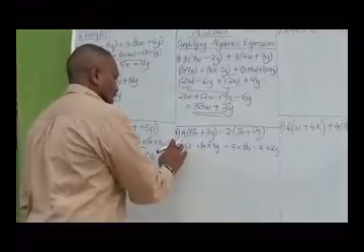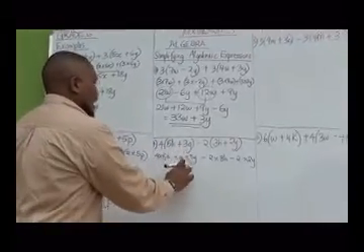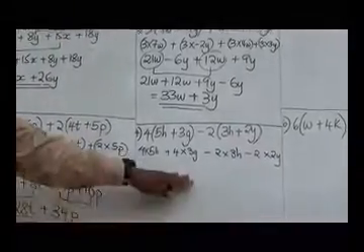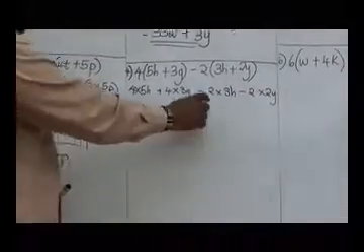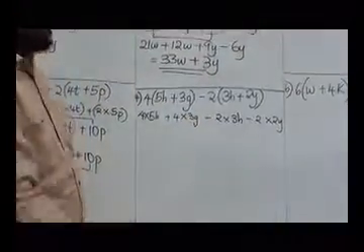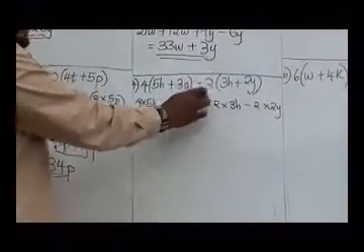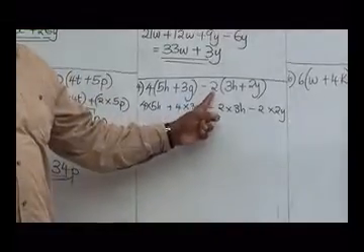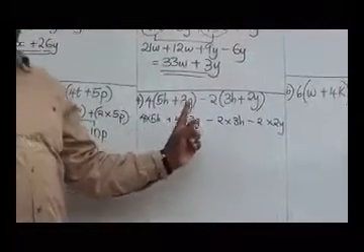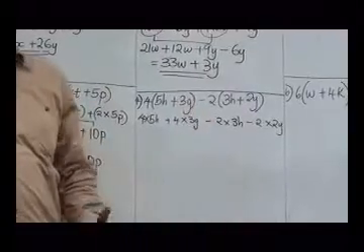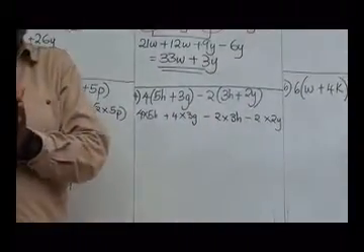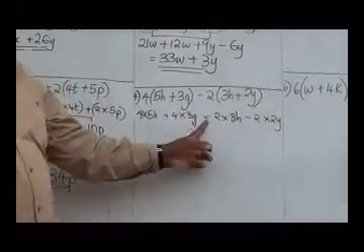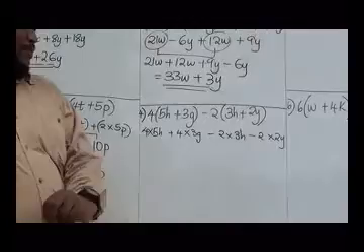Why did I not put brackets in our second one? I leave even this one like this so that we don't confuse ourselves. So we have it as that. Why did I put negative 2 and not plus negative 2? Because this is not 2. This is negative 2. Remember always that the sign which comes before the number is part of that number. So this number is not 2. That's why I'm calling it negative 2 times 3.